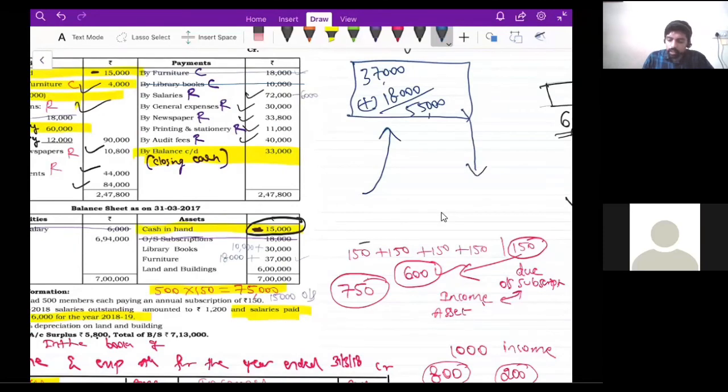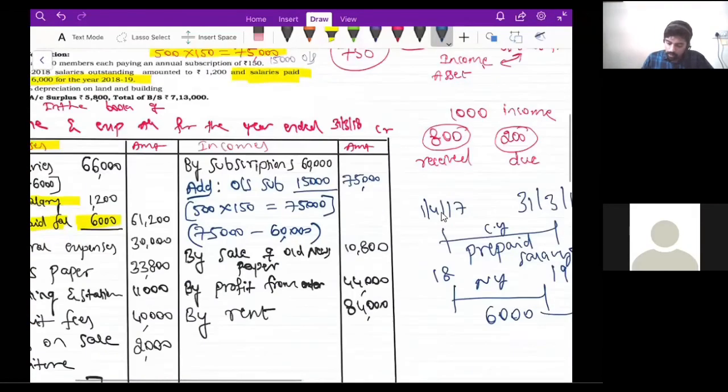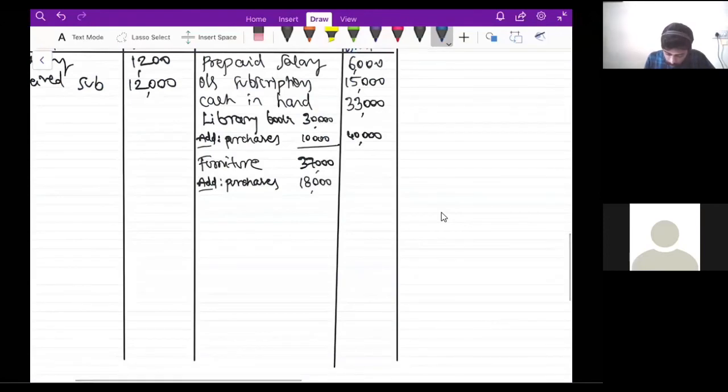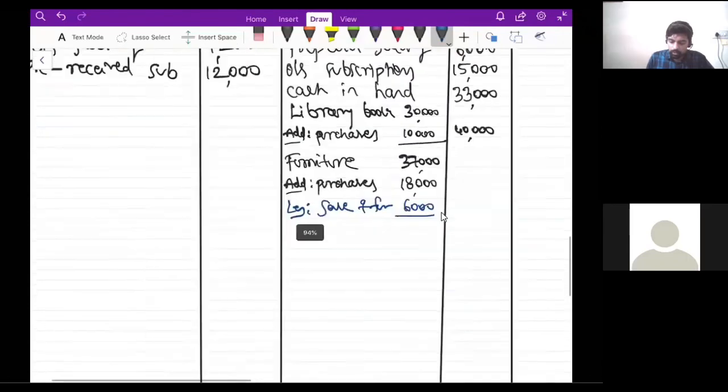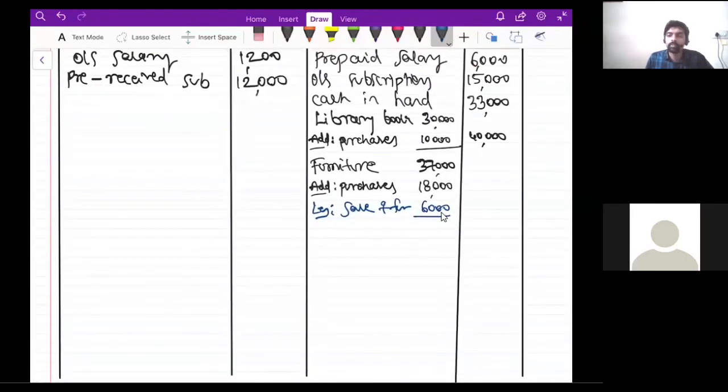Now that 6,000 part will go out of the NPO, right? So I need to subtract that 6,000 rupees because 6,000 worth of furniture is going out. Got it? So now remove that 6,000. How much will we get, 55,000 minus 6,000? Less sale of furniture 6,000. So now do this math and then tell me, guys, how much should I record in the outer column? 49,000.